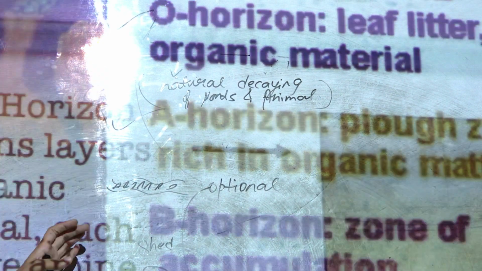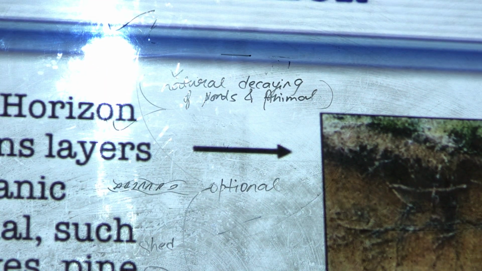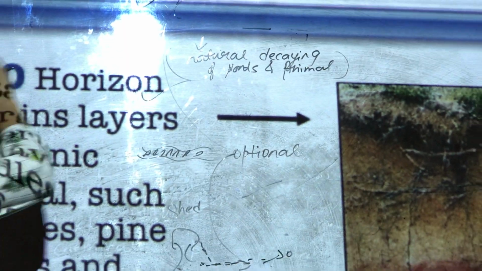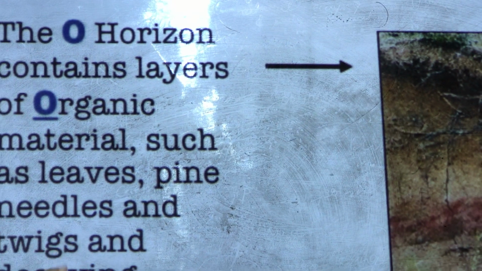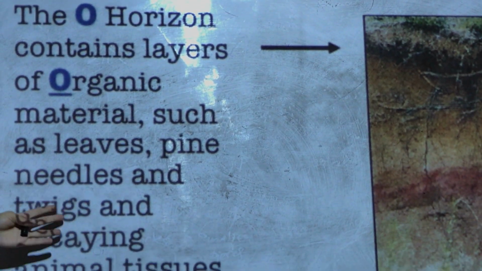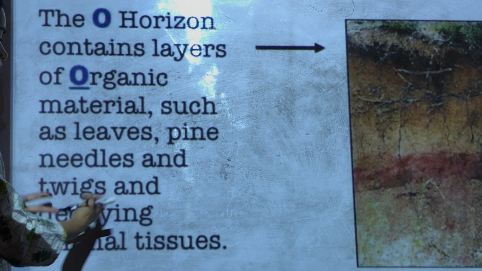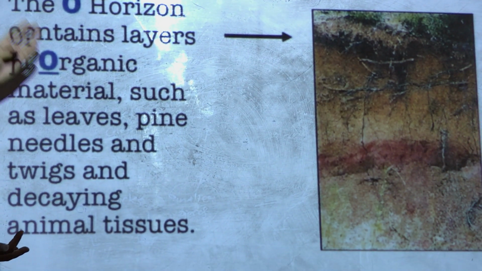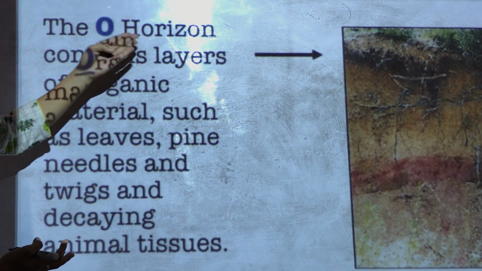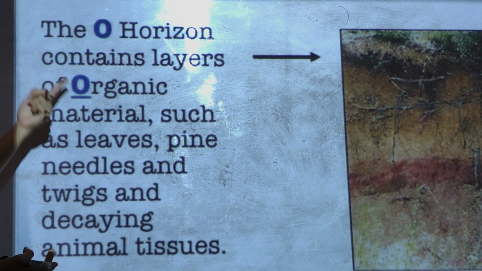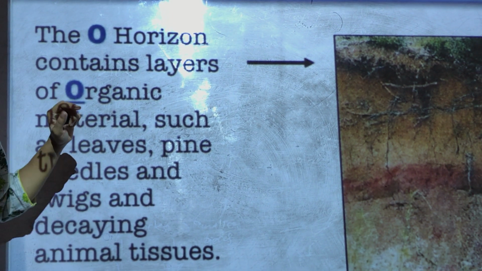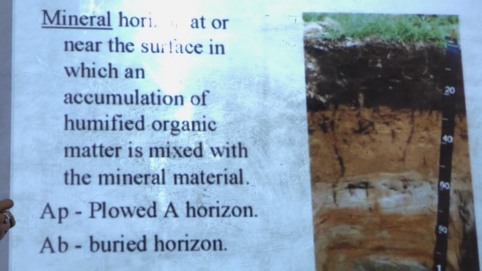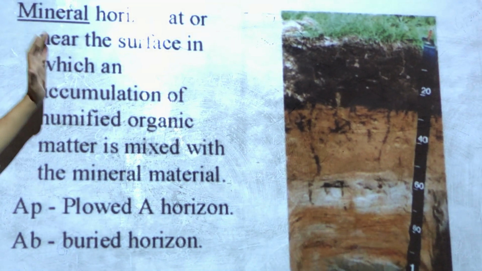Now the next one is the A horizon. You can see the O horizon again. The O horizon basically contains the twigs also. Twigs means the small wooden pieces, leaves, pine needles and twigs and other decaying animal tissues. You can remember it by O horizon, and O stands for organic. Now the next one is the A horizon.